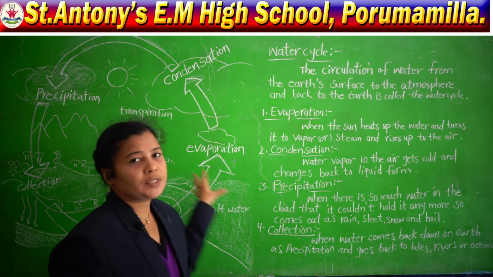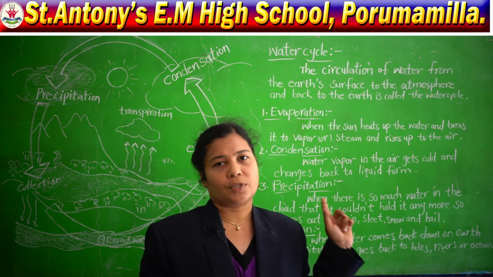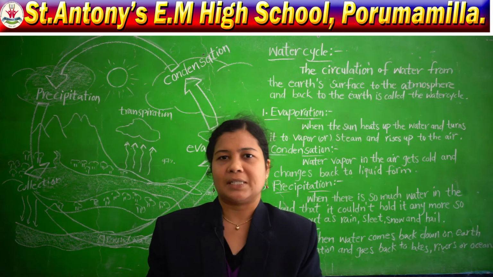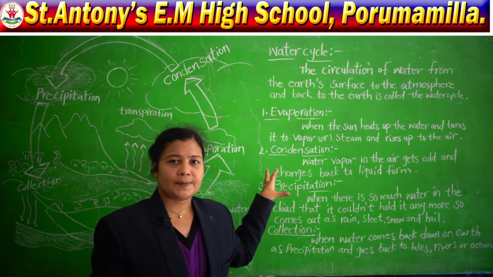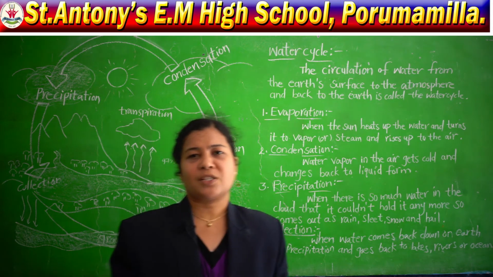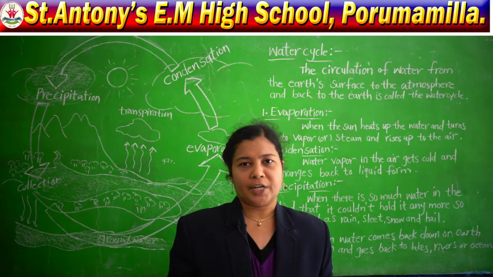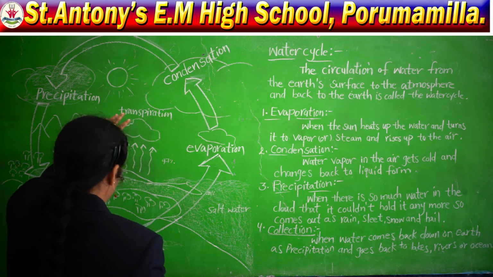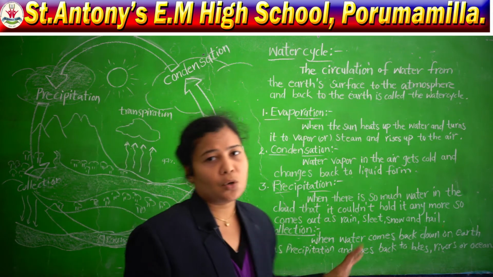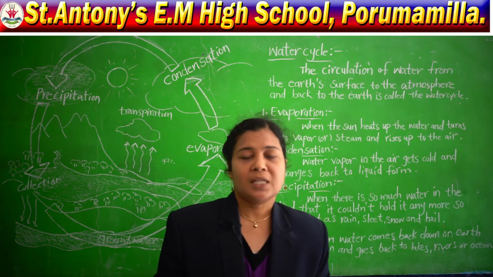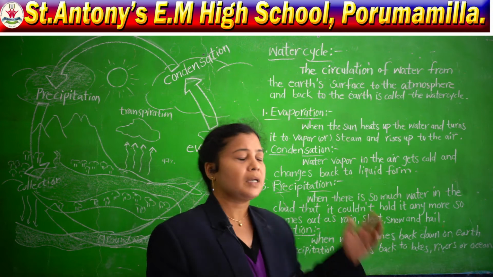You know, clouds. The main source of rain is clouds. How do clouds form? That we will discuss later. First, let us move on to the clouds. When clouds move from one place to another, how do they move? With the help of wind. When the clouds cannot hold their water any more, it comes down as rain.